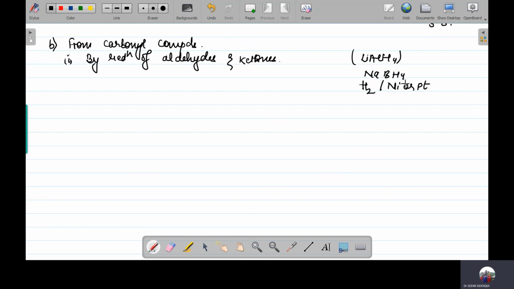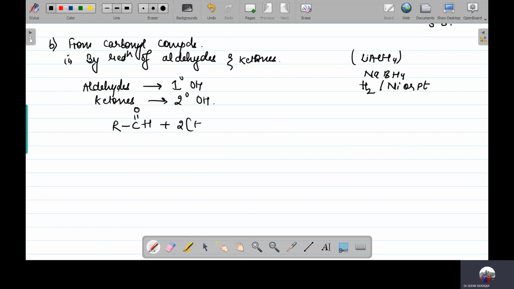And in the case of aldehydes, always remember that when you have an aldehyde, it is going to give you a primary alcohol. And if you have a ketone, then on reduction it is going to give you a secondary alcohol. Let's look at a general reaction. This is an aldehyde. Reduction is going to take place. You can put over here any reducing agent. So directly it is going to give you a primary alcohol.